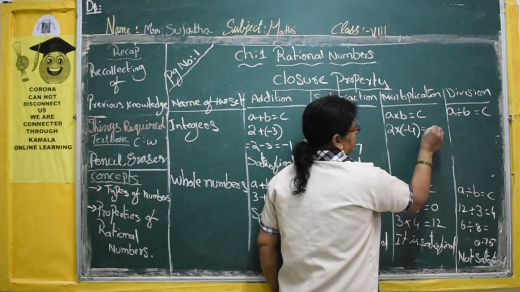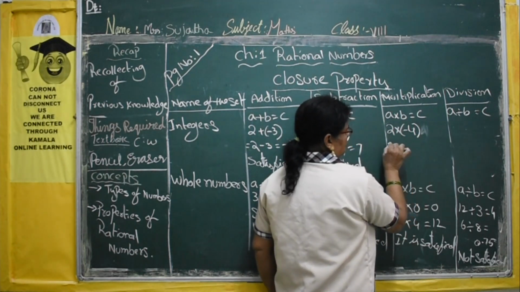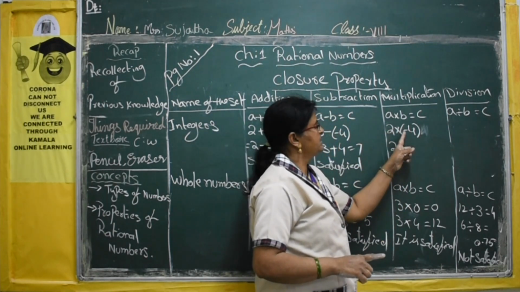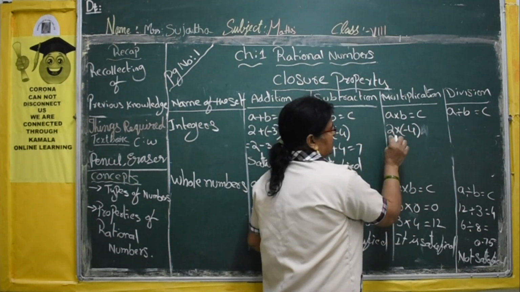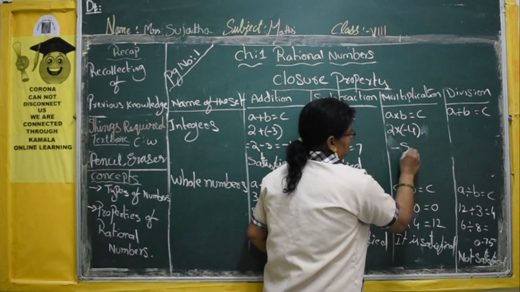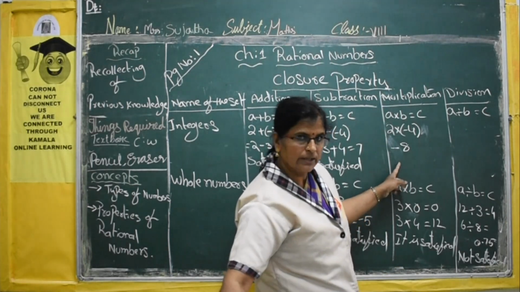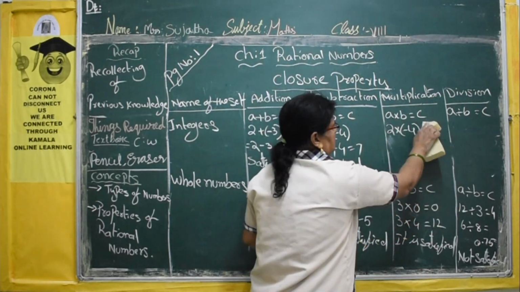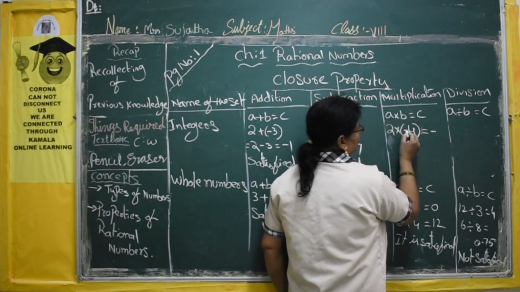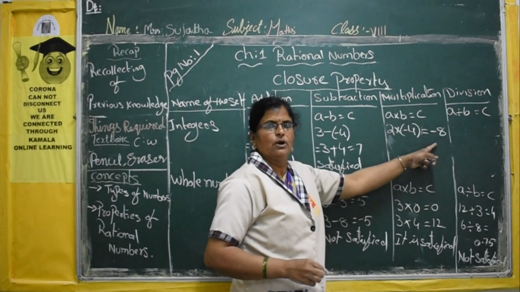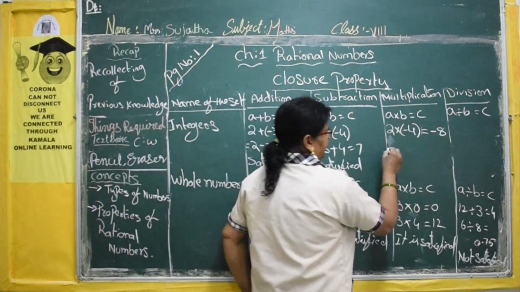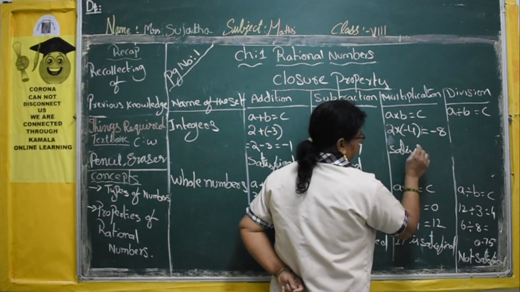So see here, 2 plus into minus 4. 2 fours are 8. So minus 8 is the product. Minus 8 is a negative integer that belongs to the set of integers. So it is also satisfied.